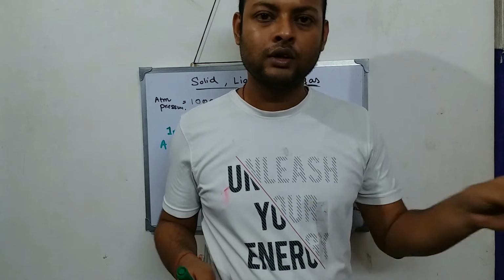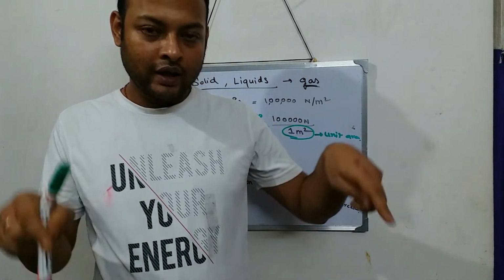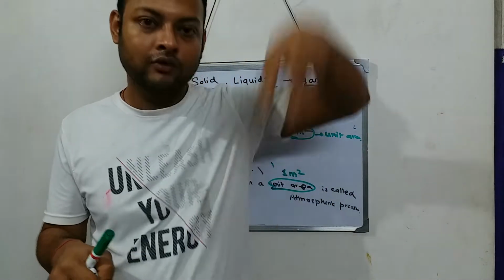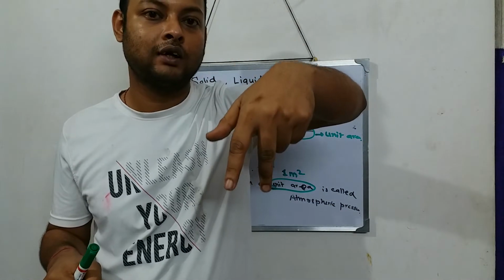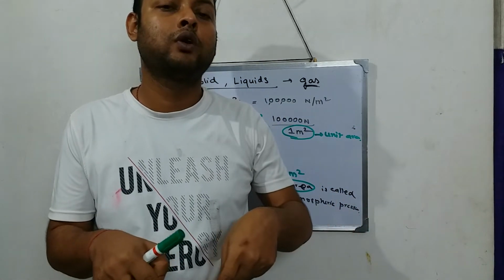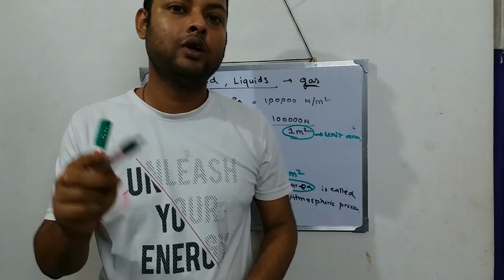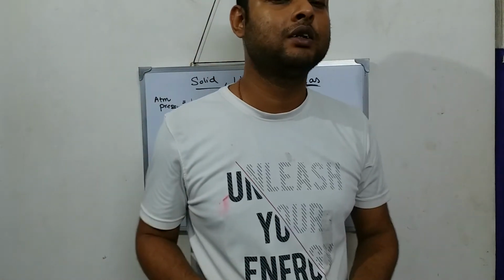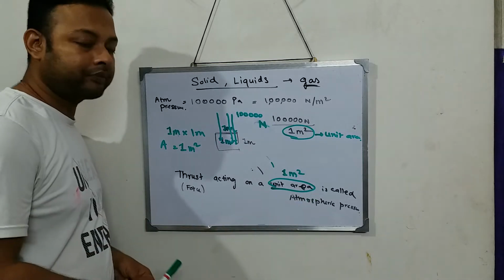You consider the whole surface? No, we will not consider the whole surface. On a particular area of 1 meter square, how much force acts? 1 lakh Newton of force acts on an area of 1 meter square. That is why 1 lakh Newton per meter square, and 1 lakh Newton per meter square is 1 lakh pascals. So that is the definition of atmospheric pressure.